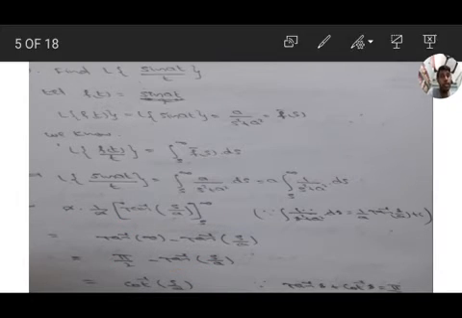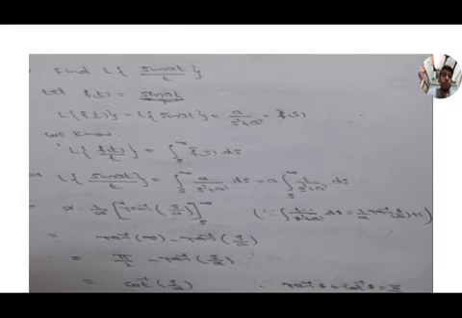Let us move to the next problem. You understand? Write down the problem. Next we will go to the next problem.